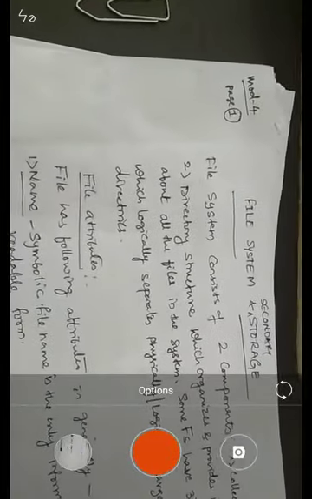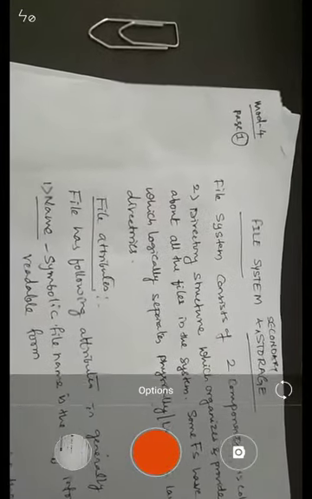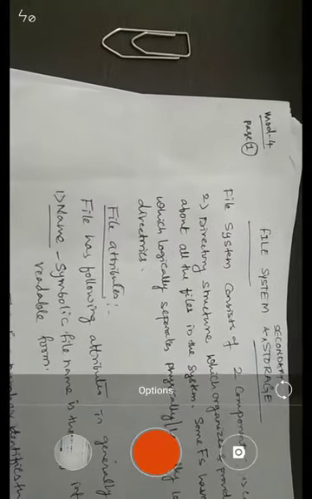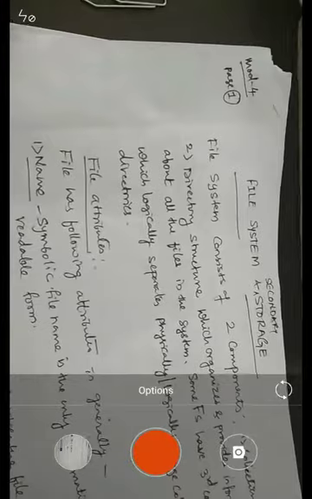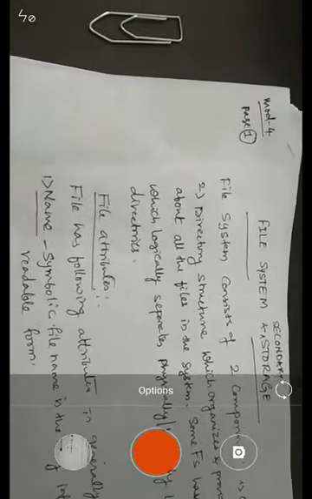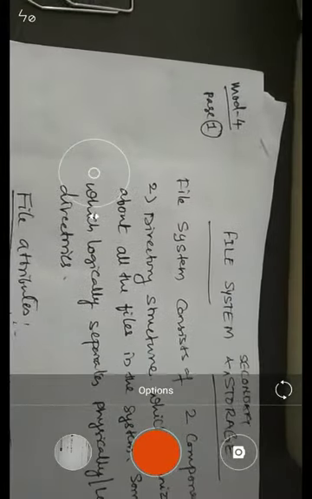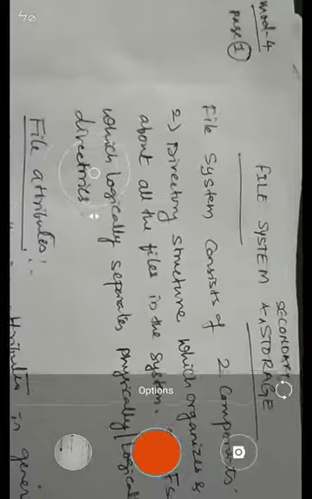Dear students, today we shall start with a new module. This is the fourth module called file system and secondary storage. For most users, a file is the most visible aspect of an operating system, and it provides a mechanism for online storage and accessing both data and programs of the operating system and the various users of the computer system.